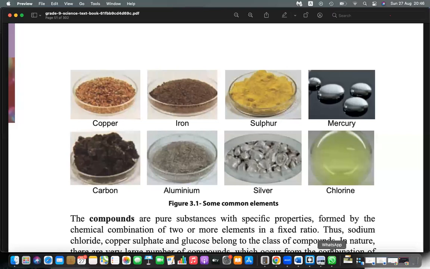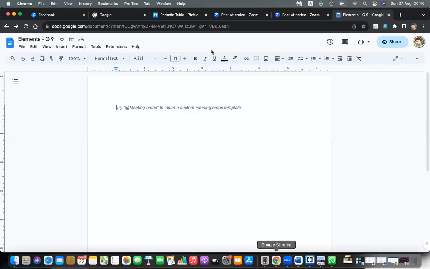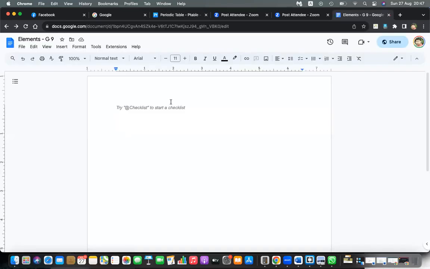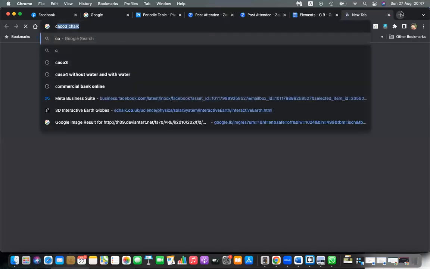But what you need to do is refer to the periodic table and try to find images. Let's say, how many elements are there altogether? 100? But I don't need all 100. Try to find images of 30 of these, and then you can add them here. Example, let's say you have found copper.